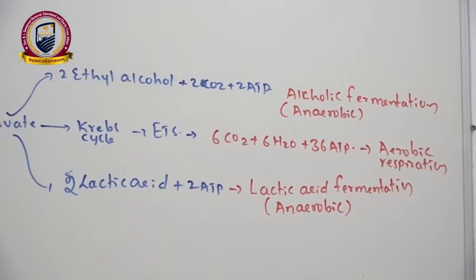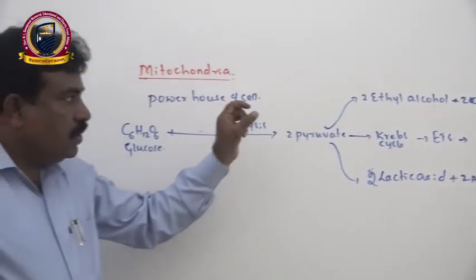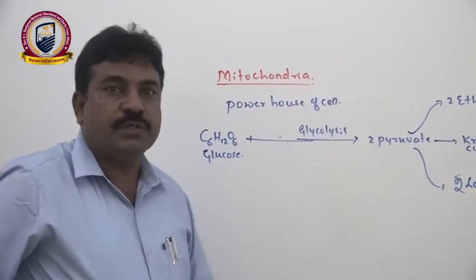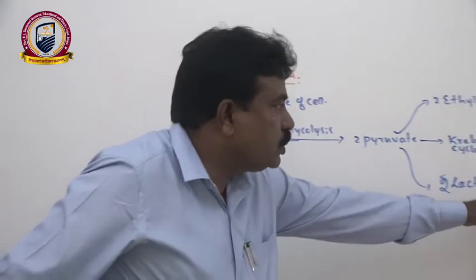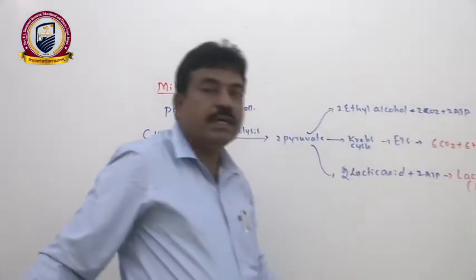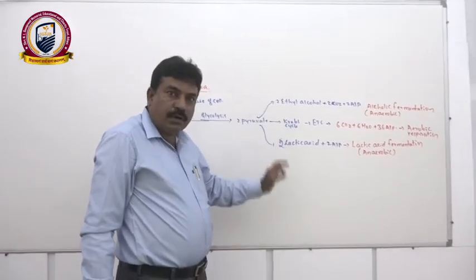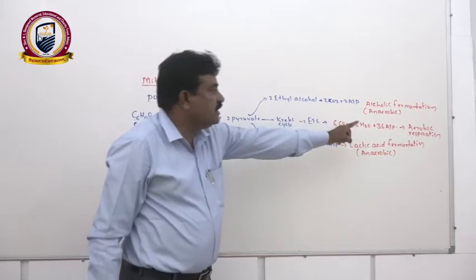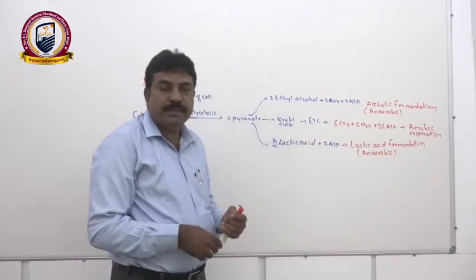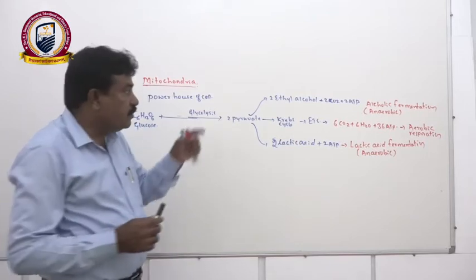By seeing this flow chart, we can analyze that in the absence of oxygen, when food is oxidized, we get only 2 ATP from a single glucose molecule. In the presence of oxygen, we get 36 ATP. That means 34 extra ATPs are produced.